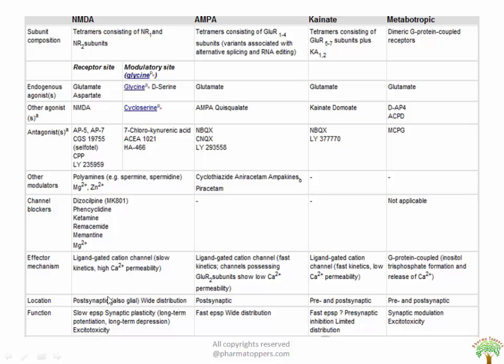The location here of NMDA and AMPA is post-synaptic, whereas kainate and metabotropic are both pre and post-synaptic, and the functions of the NMDA receptor involve low EPSP, that is excitatory post-synaptic potential, and synaptic plasticity involving long-term potentiation and long-term depression, basically related with memory, and also excitotoxicity. In case of AMPA it is fast EPSP, in case of kainate it is presynaptic inhibition, and in case of metabotropic, which also involves excitotoxicity, it is basically synaptic modulation.